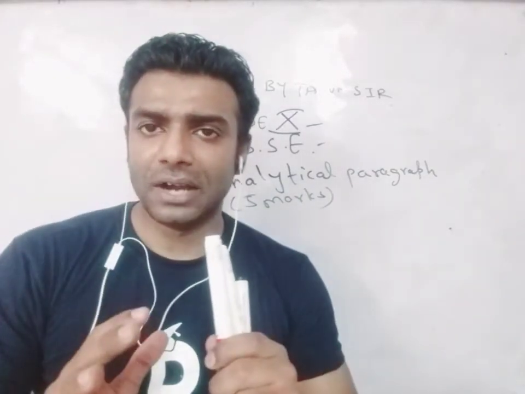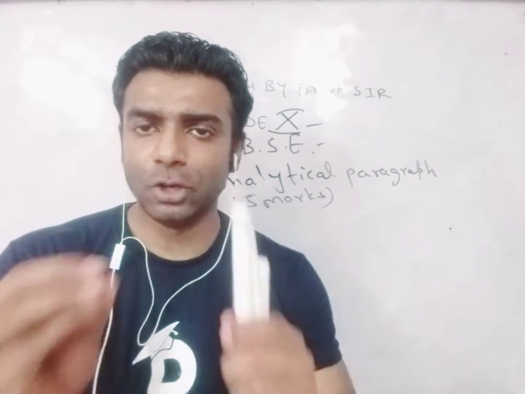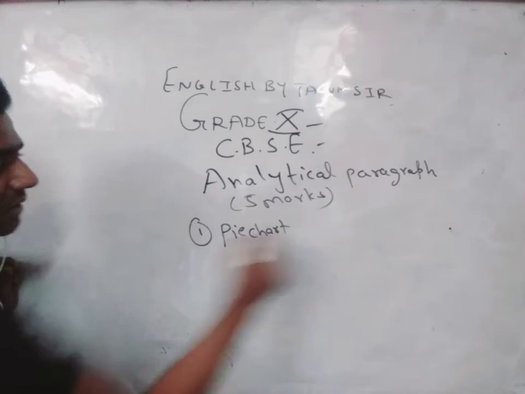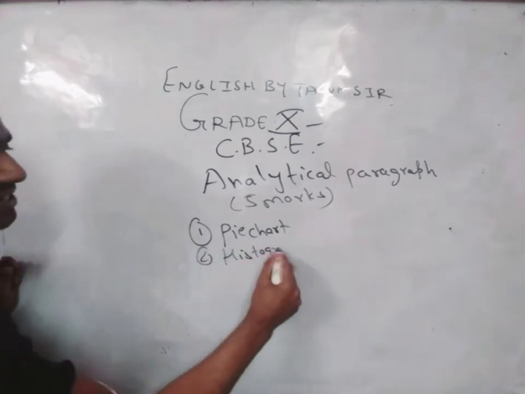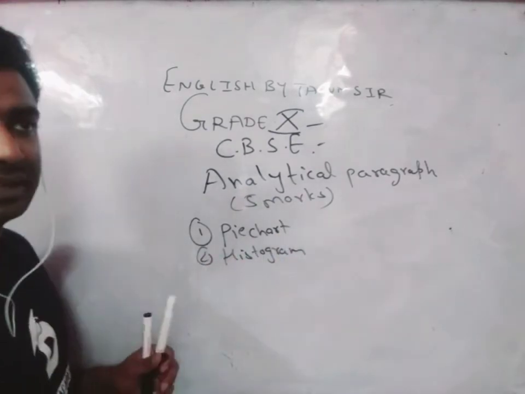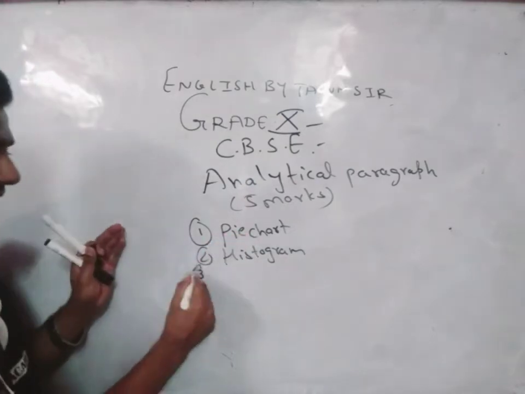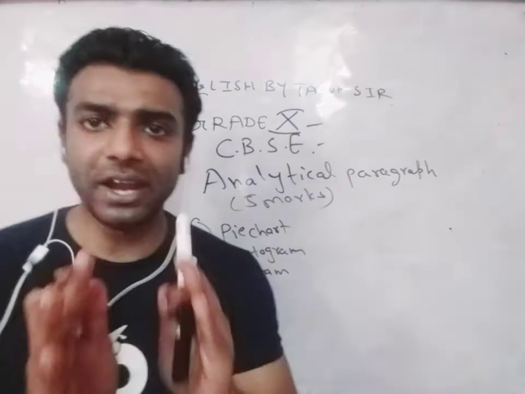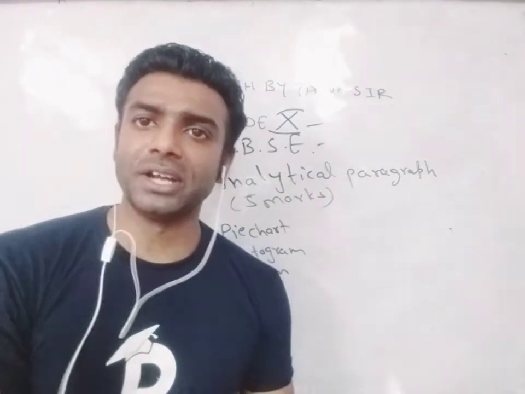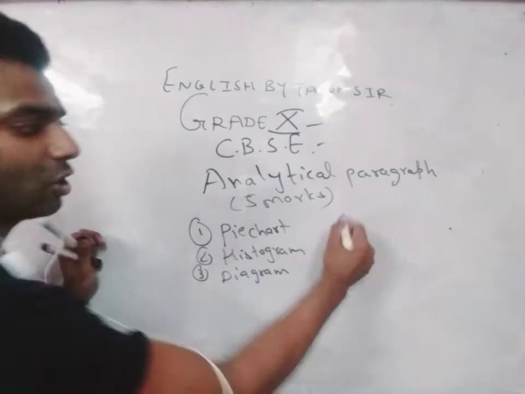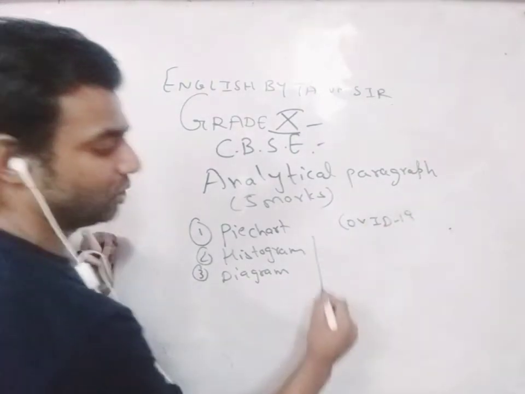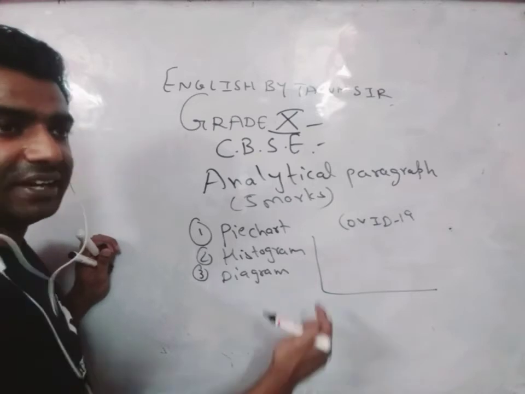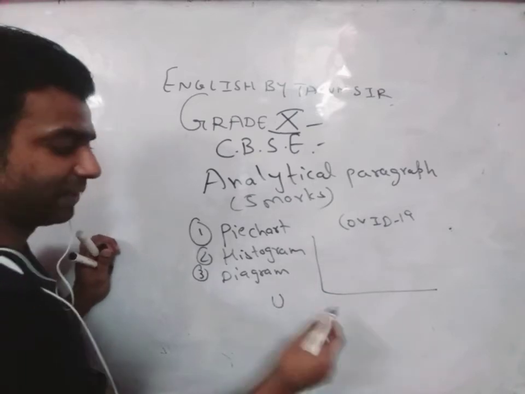See, I'll not say that it is easy to write, but you will have to take the help of the pie chart, the histogram. So this sounds a bit mathematical. And then on the basis of the pie chart, diagram or histogram, you will have to write a kind of interpretation in more than 100 words. Like for example, let's talk about COVID-19, and you'll get this picture. Don't worry. So COVID-19 cases, for example, in Uttar Pradesh.